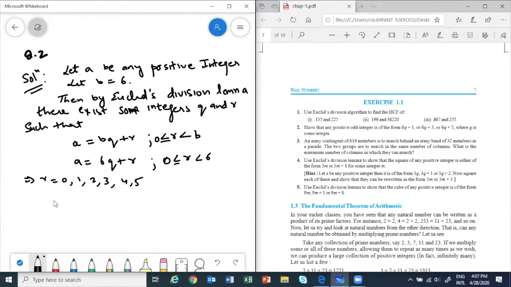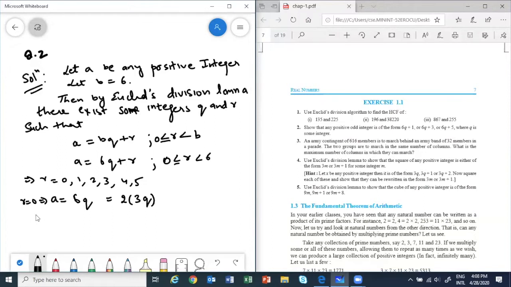So for now, for R equal to 0, A is equal to 6 times Q, which is equal to 2 times 3 times Q. So it's a multiple of 2, or completely divisible by 2. So you will see that for R equal to 0, A is equal to 2 into 3Q.